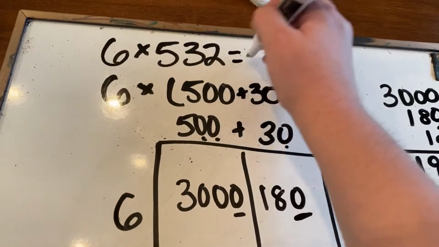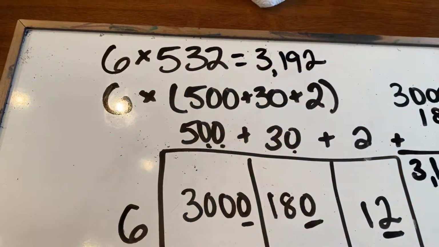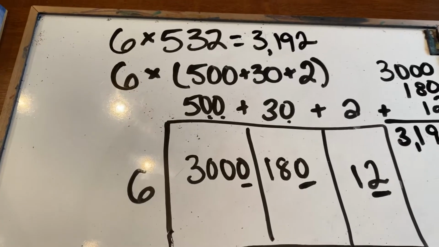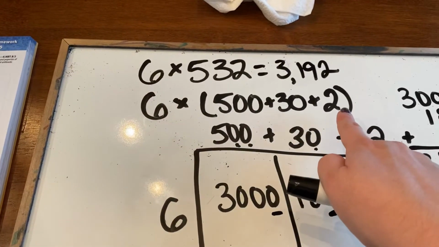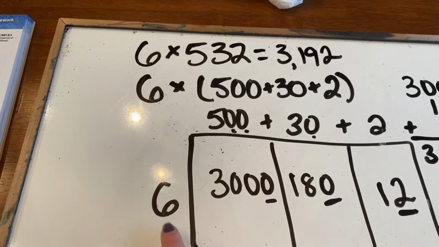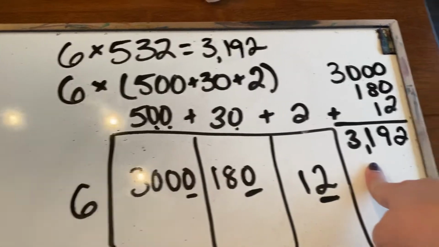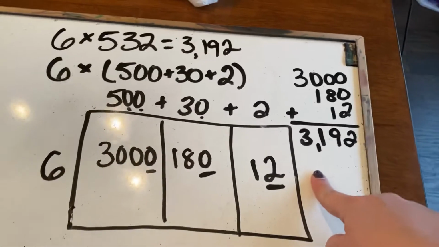So the answer to this problem is 3,192. So again, we're just taking the big number, we're separating it into its expanded form. We multiply each piece of the expanded form by the number we're multiplying by. Then we put the pieces back together. So think of it as taking it apart and putting it back together.